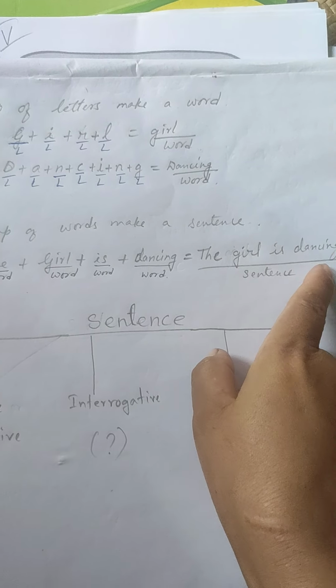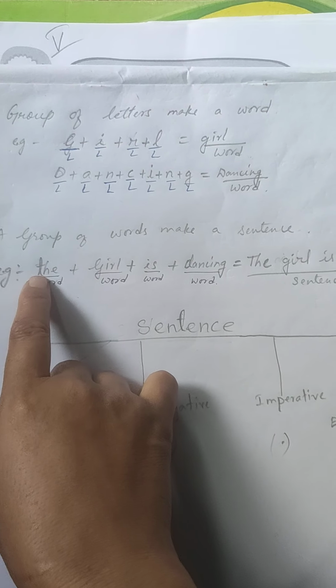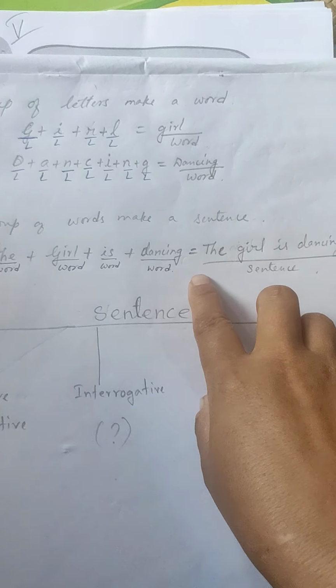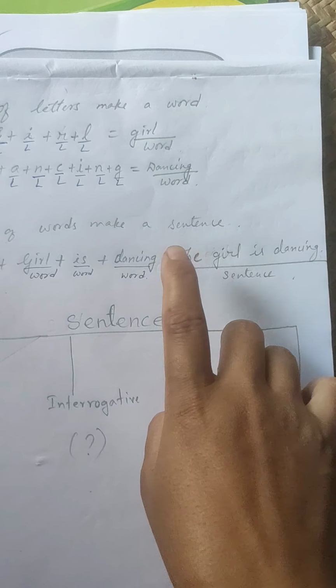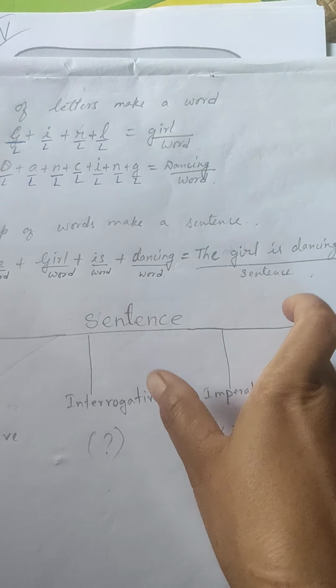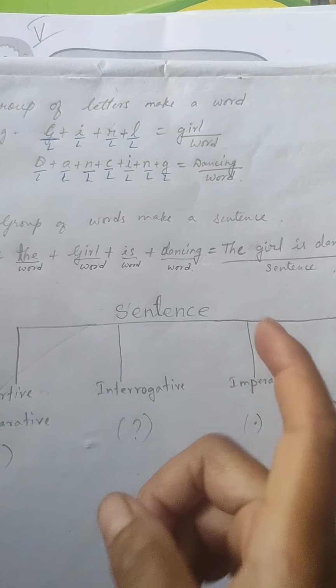the girl is dancing. You can see here there is no full stop. There is no capital letter. So, it is not a sentence. But when I have written it here, I have written it properly. The girl is dancing. I begin with a capital letter and end with a full stop. And this gives us a complete sentence that I am talking about a girl who is dancing.